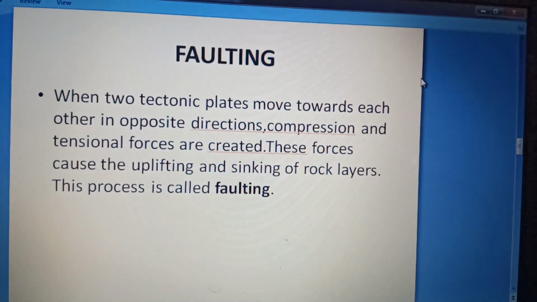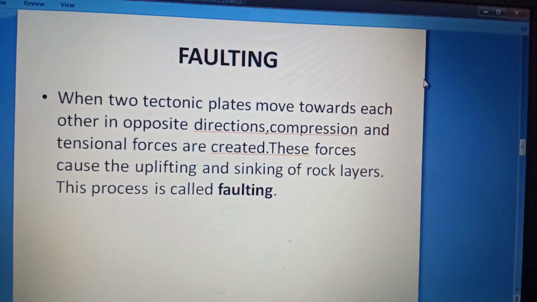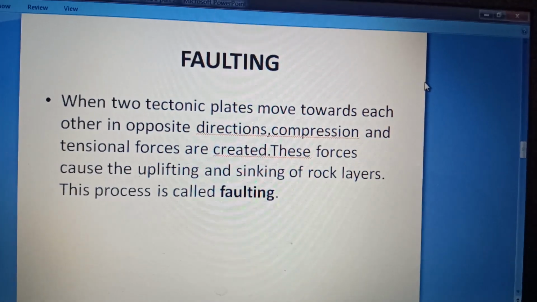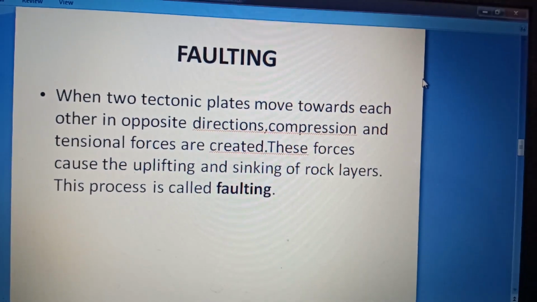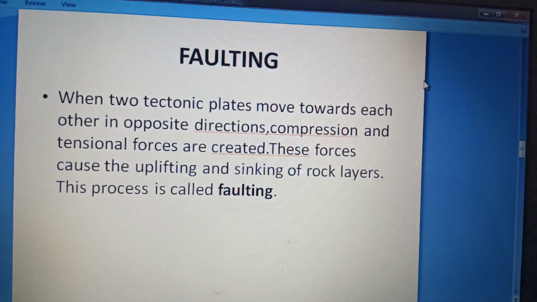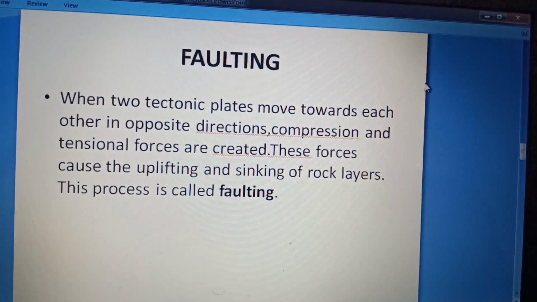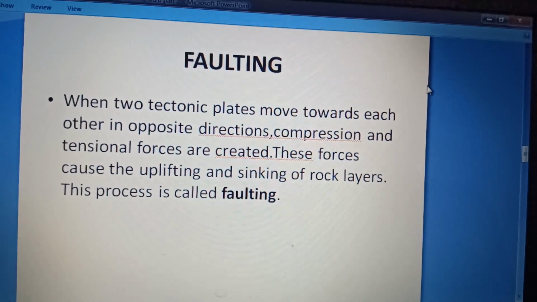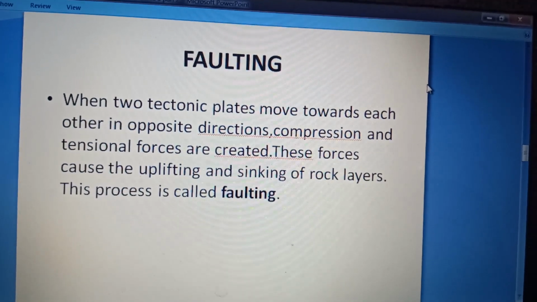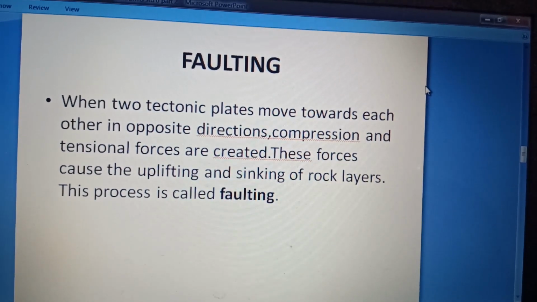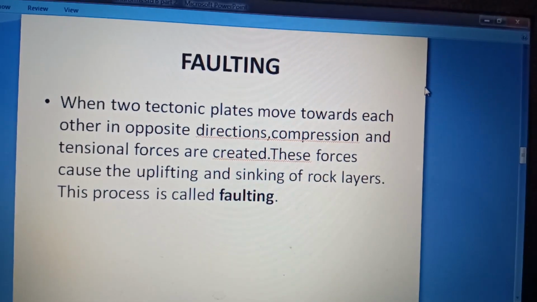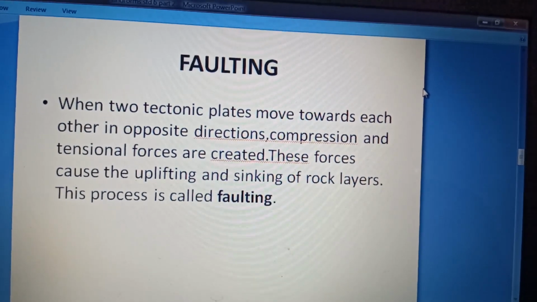Now let's talk about faulting. When two tectonic plates move towards each other in the opposite direction, what happens? Compression and tensional forces are created. I repeat, compression and tensional forces are created. These forces cause the uplifting and sinking of rock layers. This process is called faulting.